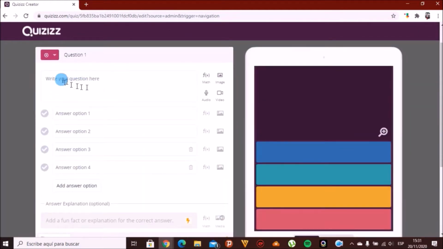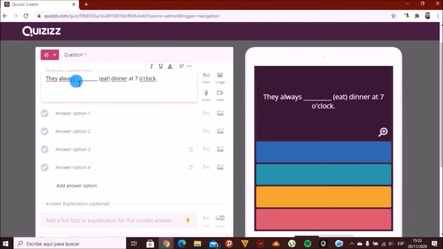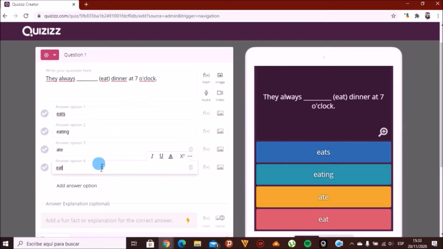First, in the text box that says write your question here, we're going to write our question or exercise. In the next 4 text boxes that say answer option, we will write our possible answers. After that, we select our correct answer by clicking on the circle with a check.